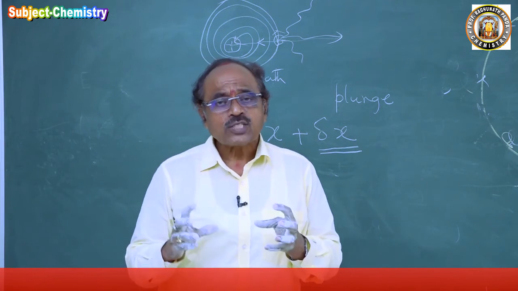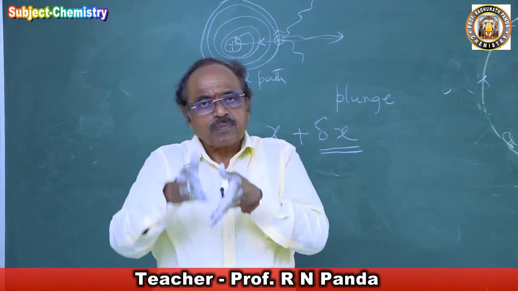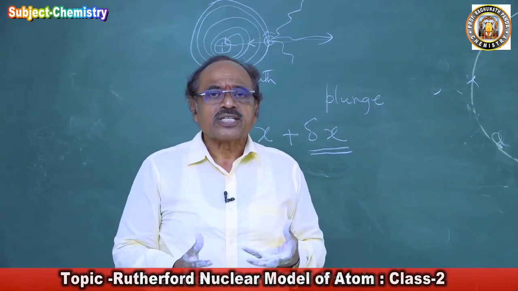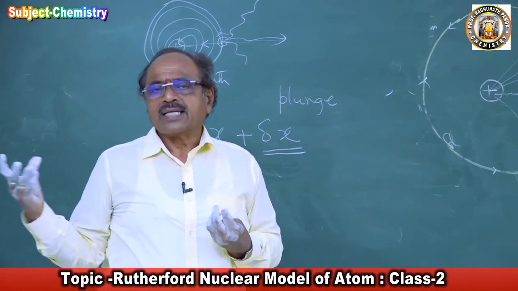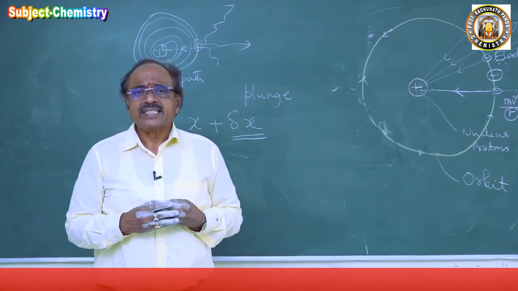From Planck's quantum theory of electromagnetic radiation, he proposed certain postulates, and those postulates were taken by Niels Bohr, the Danish scientist.